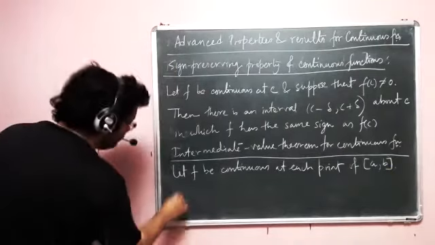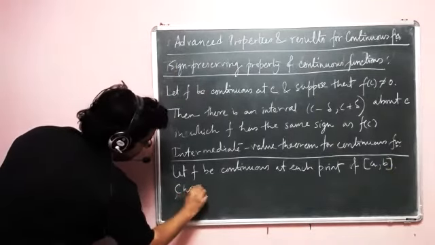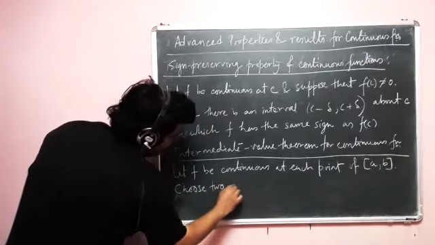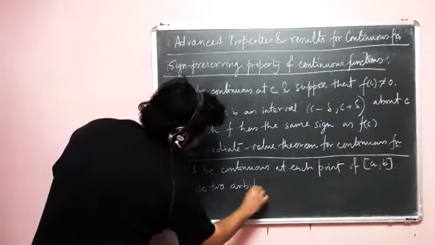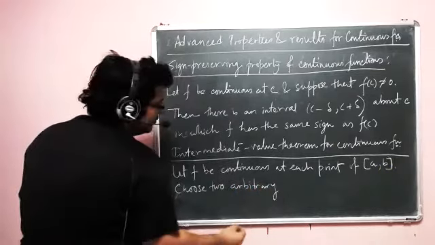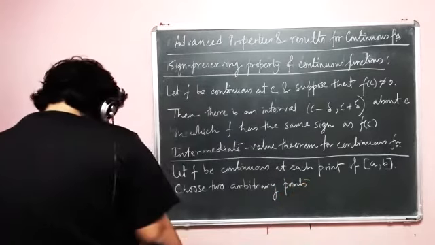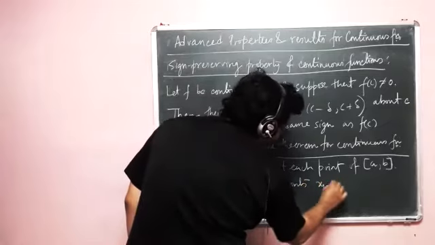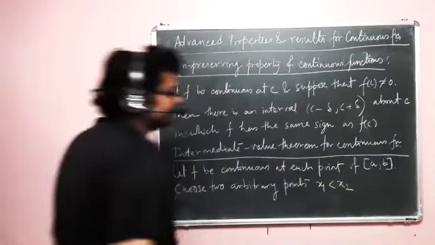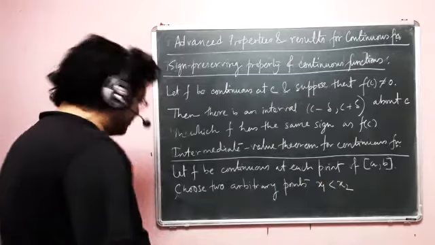Now choose two arbitrary points, x1 less than x2. You can order them, there is no issue.